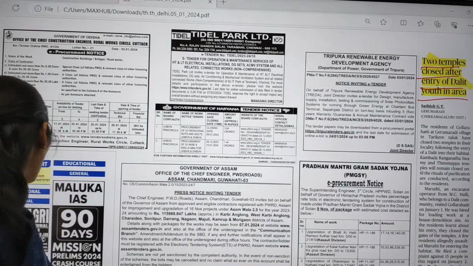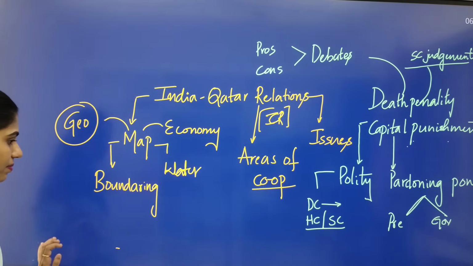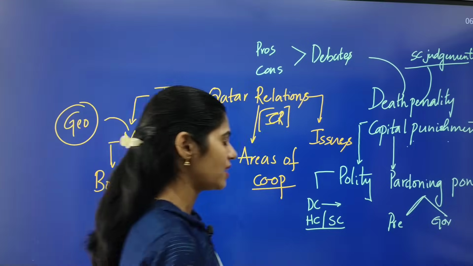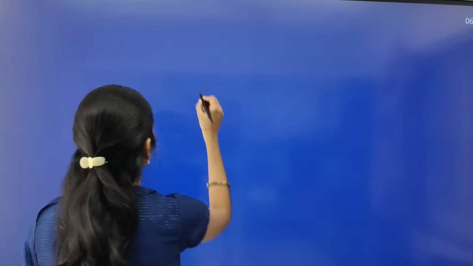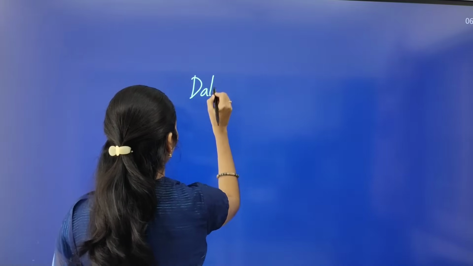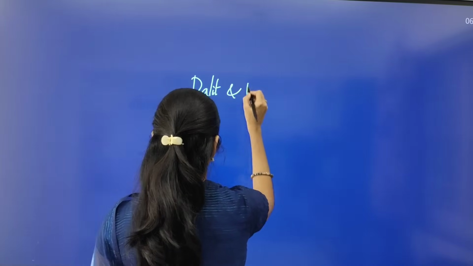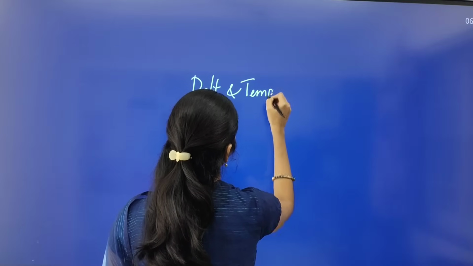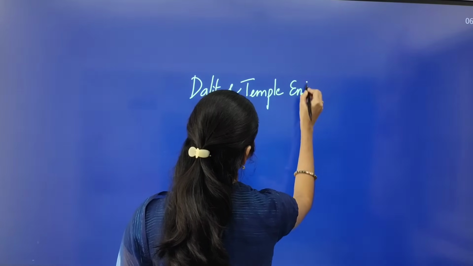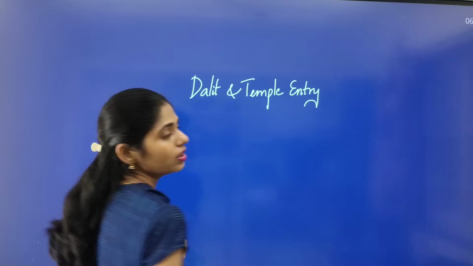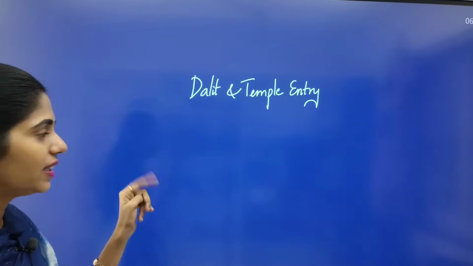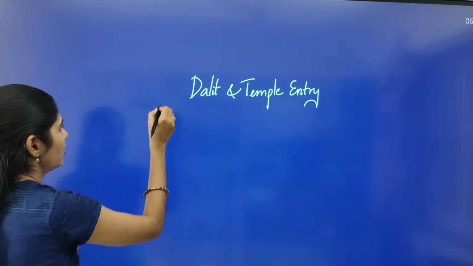So this article is talking about temple entry, right? This article is important from different subjects' point of view, and we can interlink a lot of subjects. So here this topic is important from Dalit and temple entry. This topic is talking about Dalit and temple entry.